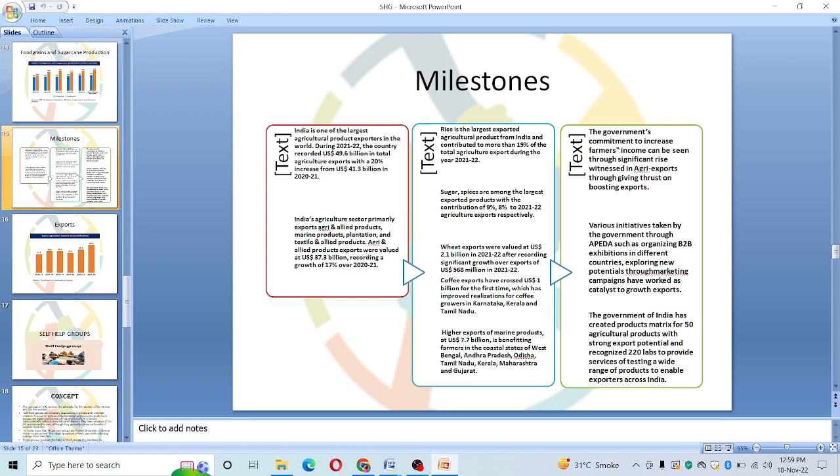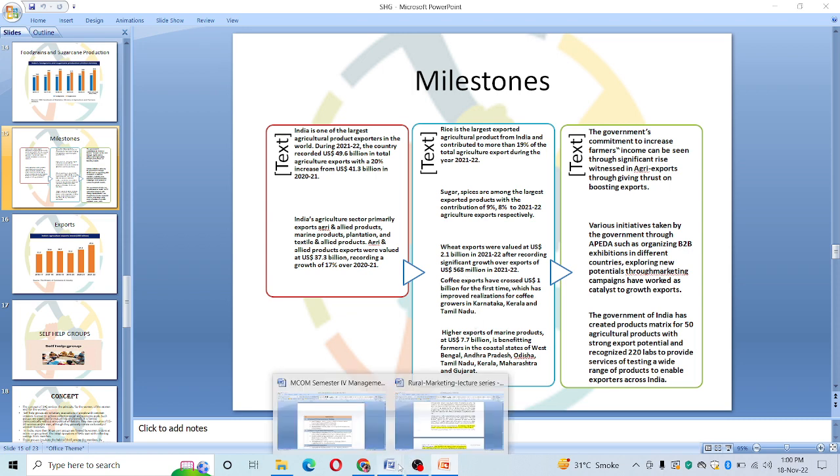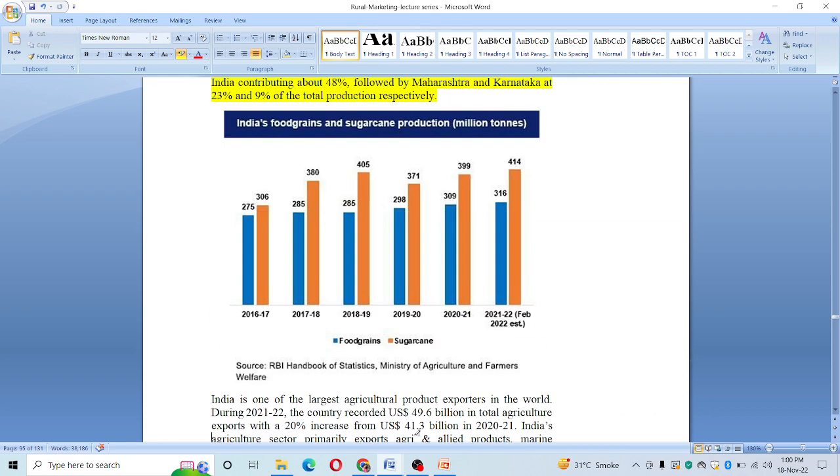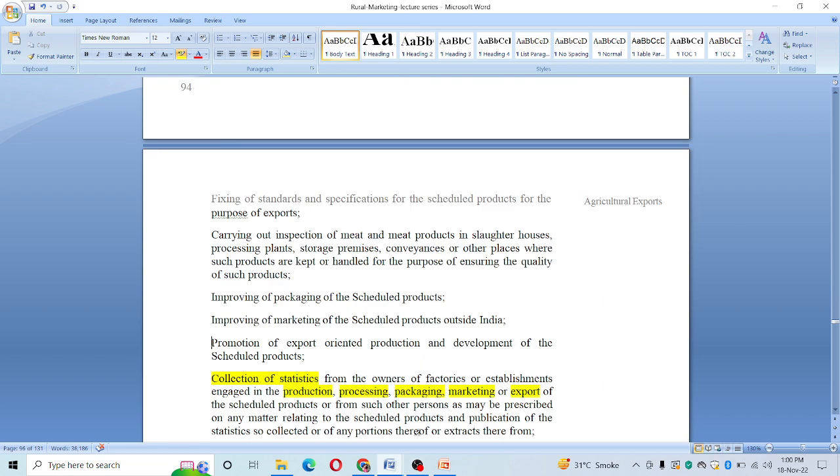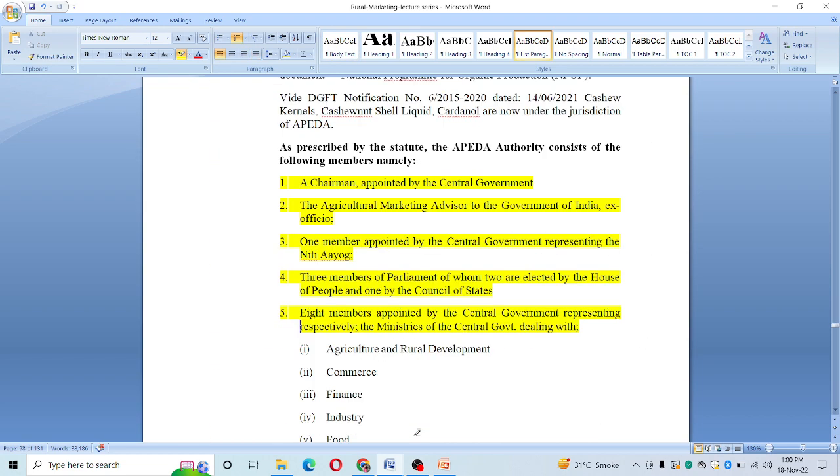Finally, the milestones in terms of overwhelming export growth rate, which is proved along with the statistics, and also the role of APEDA, how it is promoting export and conducting research in this particular area, and what is the composition of the board for APEDA, and what the APEDA authority actually consists of, we need to study.